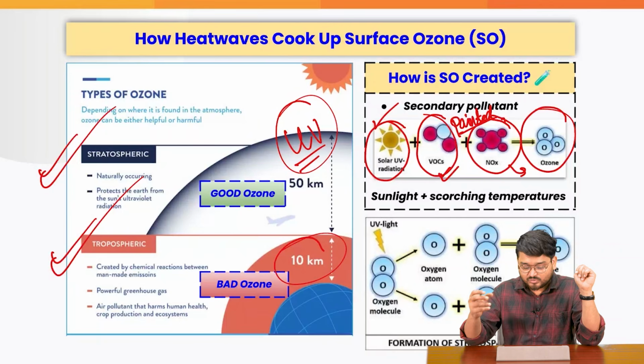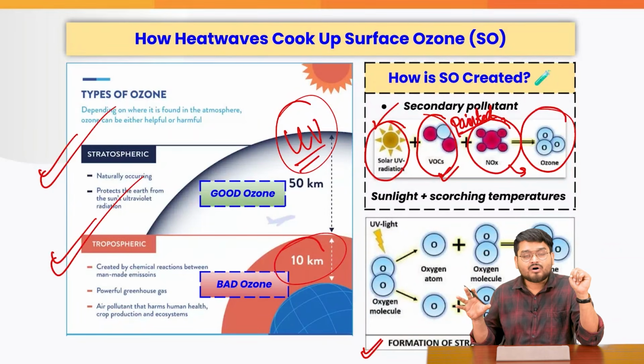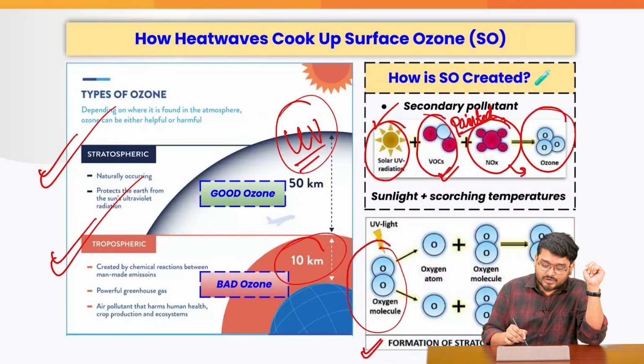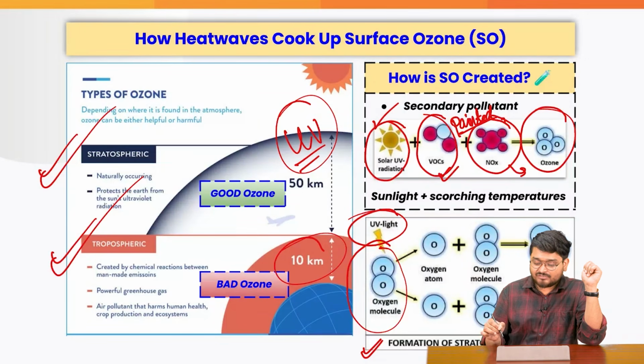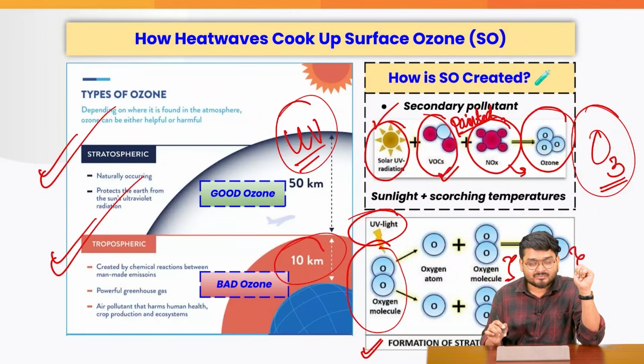Before we go on, firstly understand that stratospheric ozone is formed in a different way. It is formed when oxygen molecules are reacted by the UV light, and an ozone molecule is nothing but 3 oxygen atoms.